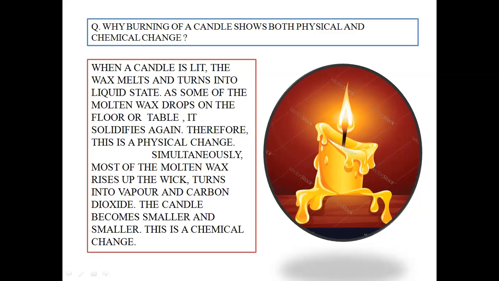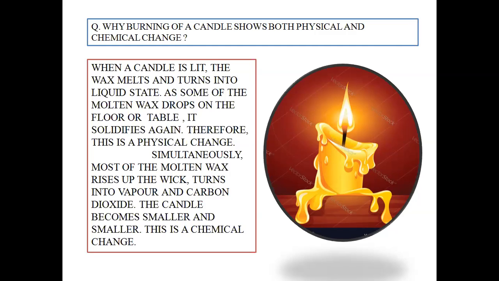That means a certain amount of carbon dioxide and water vapor, which is mainly made up of carbon, hydrogen and oxygen molecules present within this candle, gets lost into the environment, and this water vapor and carbon dioxide cannot be regained by reversing the conditions over here, and therefore the candle becomes smaller and smaller.